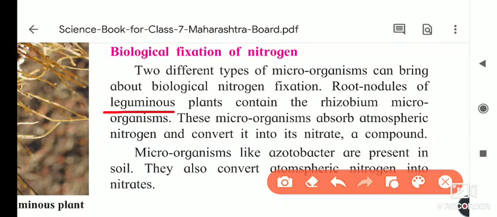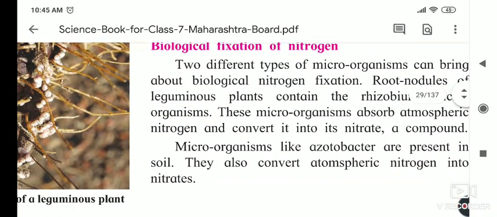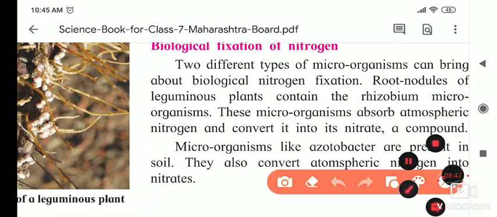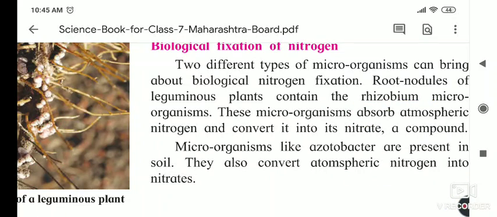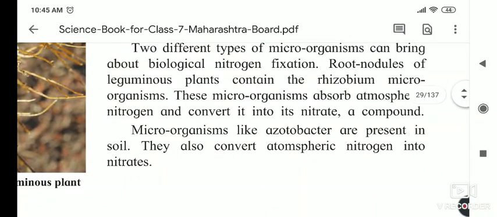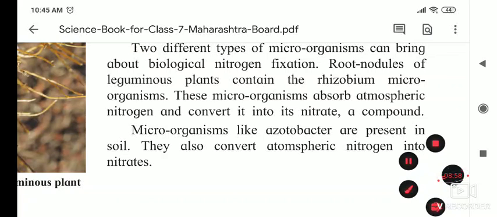The plant contains rhizobium. Inside these nodules, rhizobium bacteria are present, and rhizobium performs the role of nitrogen fixation.